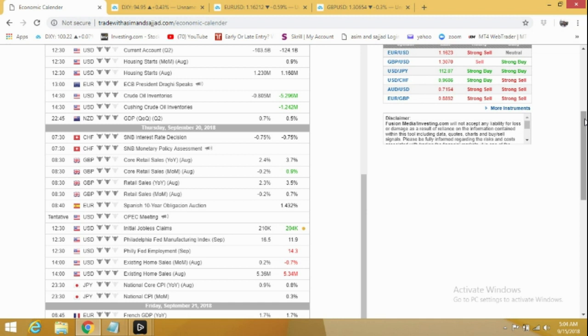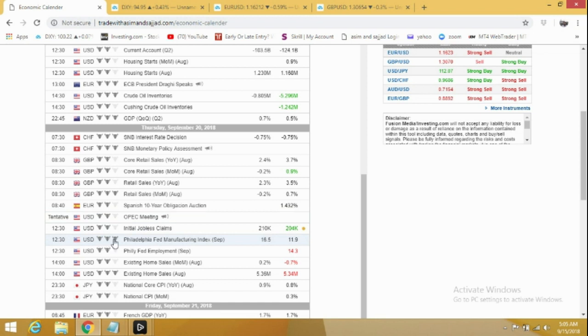Thursday will start with the Swiss National Bank interest rate decision. Though they are not going for a rate hike, we can still expect much volatility in all Swiss pairs. At 8:30 GMT, we have retail sales for GBP. The forecast is negative. If it comes out negative, then we can see a bigger drop in the GBP USD pair.